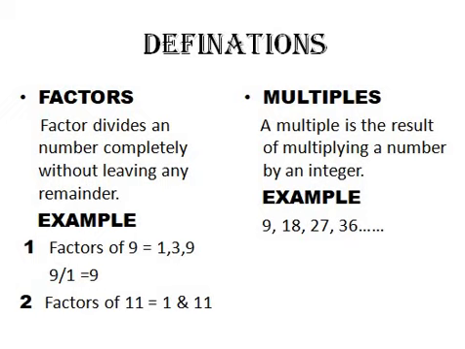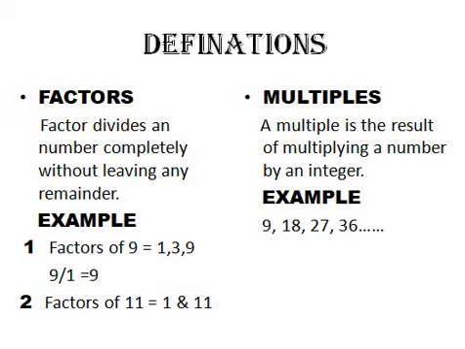For example, if I'm interested in finding the factors of 9, every number that divides 9 completely without leaving any remainder is a factor.